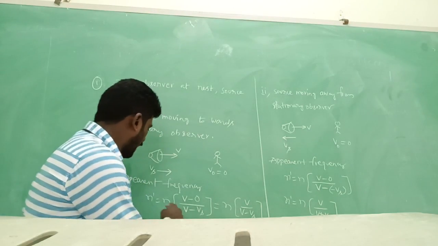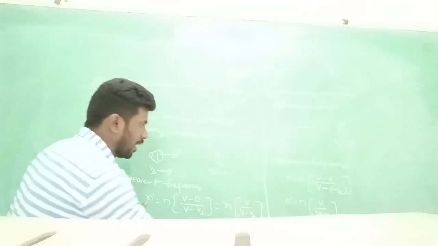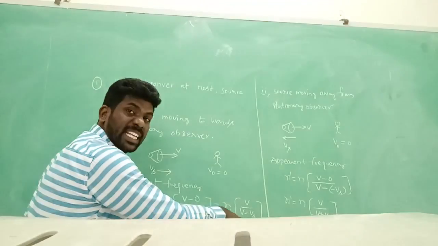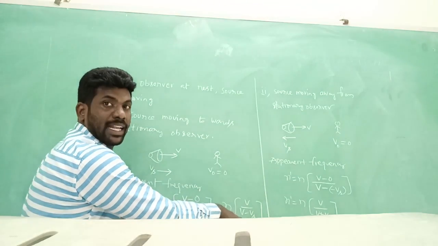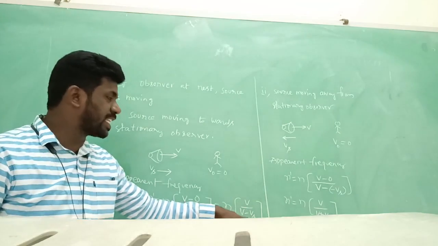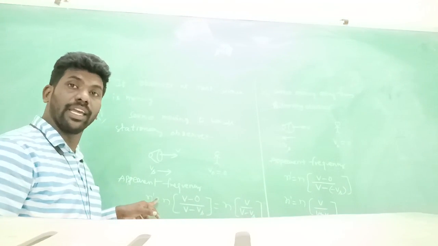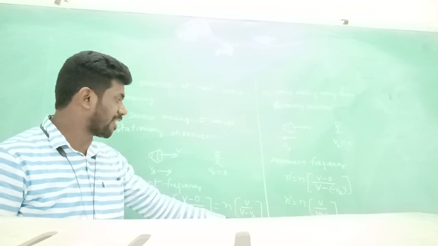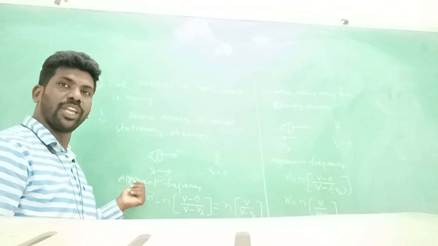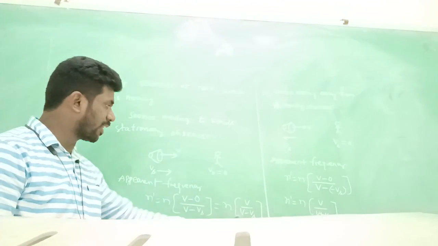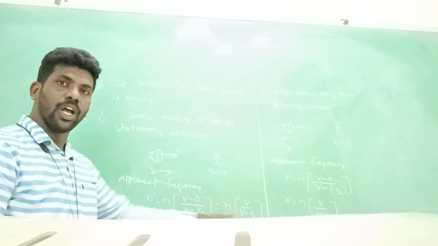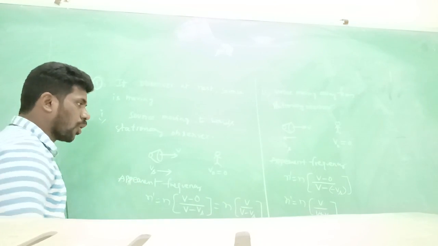See, in first condition the denominator is V minus Vs; this is decreasing. Here it increases. Why? Because the relative velocity and frequency are reciprocal.